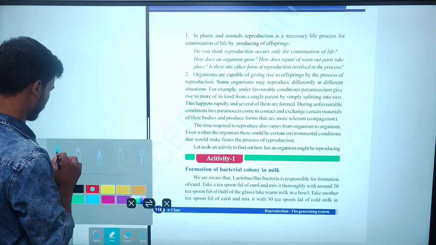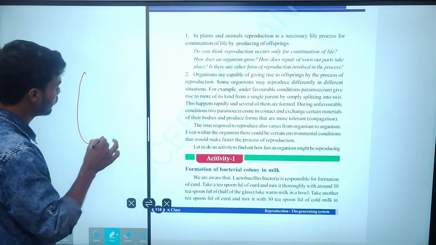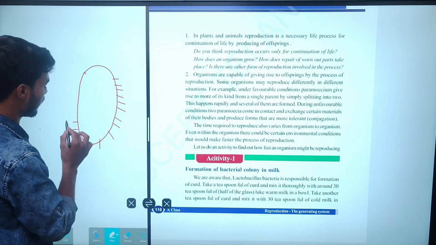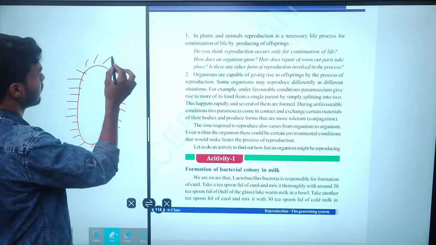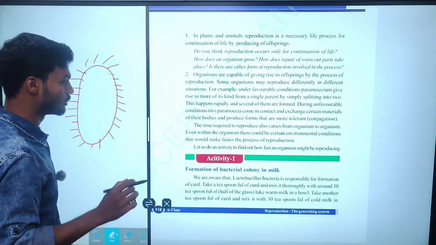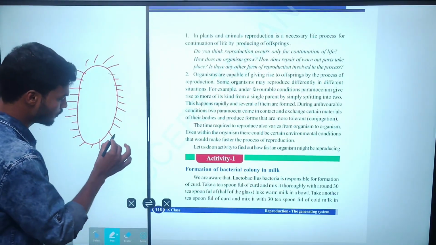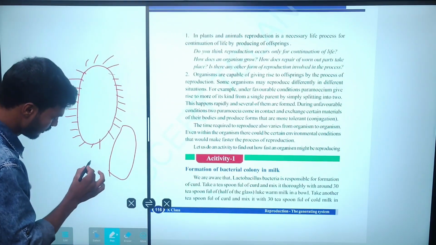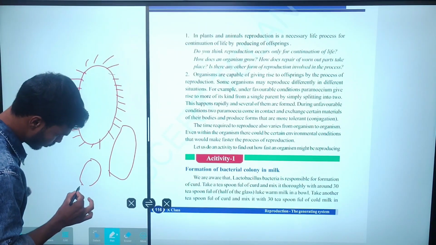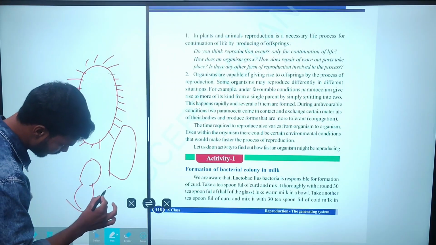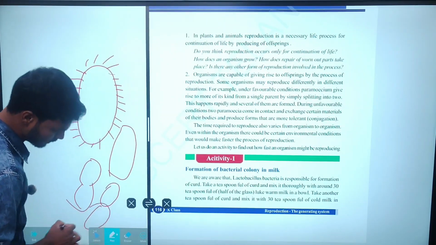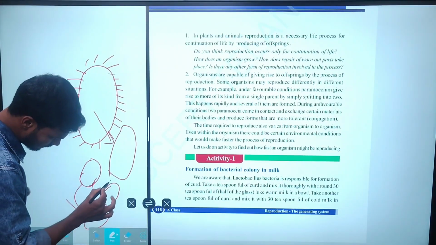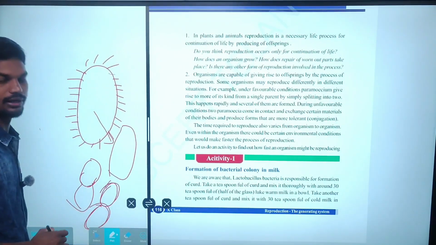Coming to paramecium, we know that paramecium is a slipper-like structure bearing cilia. The cilia help in locomotion. Paramecium reproduces by splitting its body into two pieces. From here, the splitting of the body takes place into two pieces. Then finally the division takes place like this. From here, the splitting takes place, and the final separation occurs.